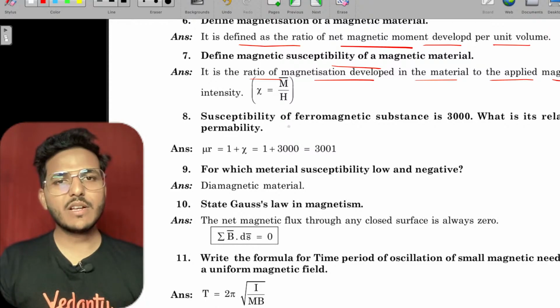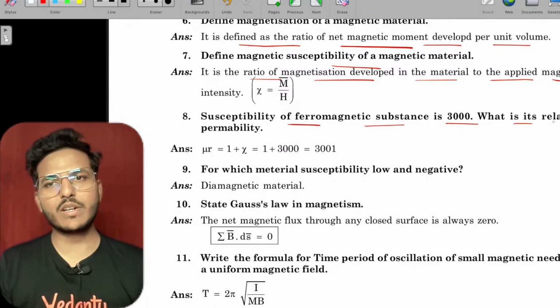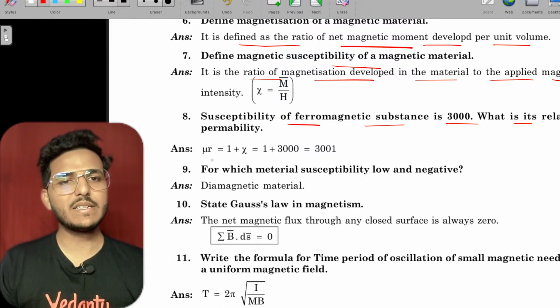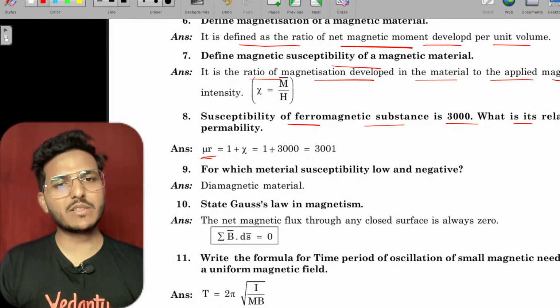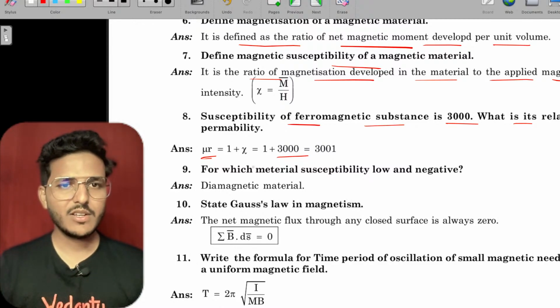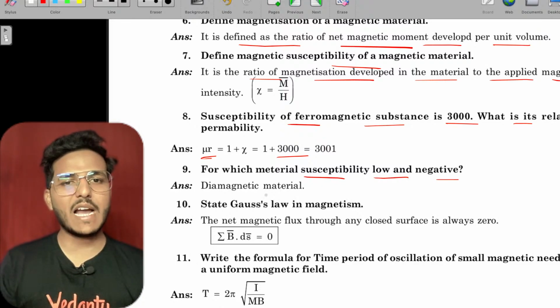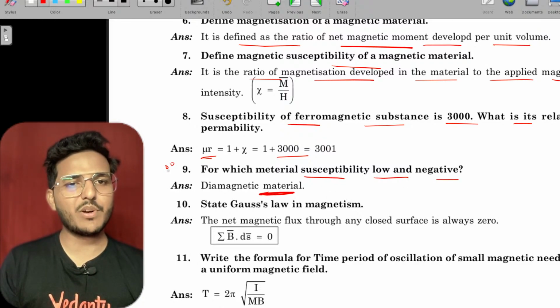A question: the susceptibility of a ferromagnetic substance is 3000. What is its relative permeability? That is mu r equals 1 plus chi, which is 1 plus 3000, equals 3001. For a material with low, negative susceptibility, it is a diamagnetic material. This is also important.